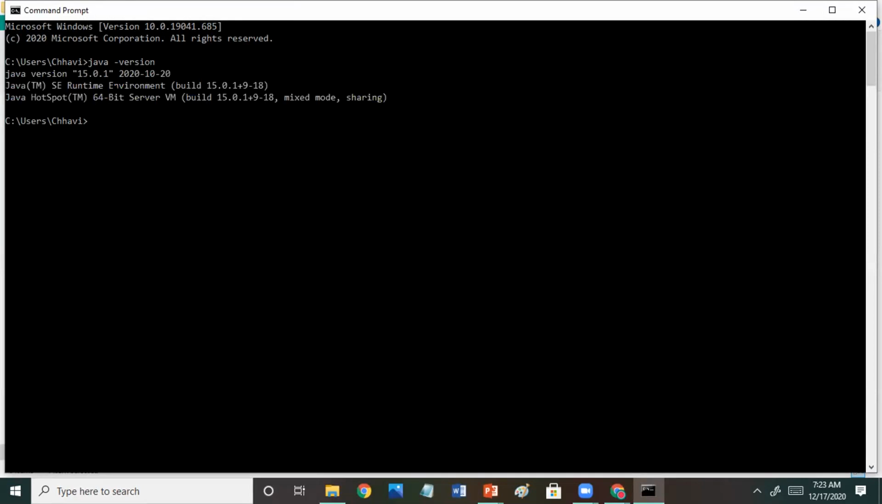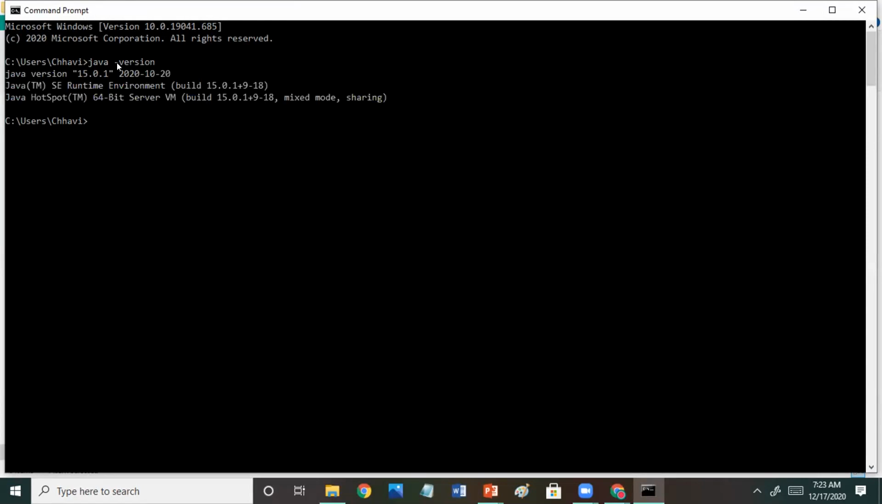Unless you see it here, you are not sure whether Java is installed properly or not in your computer. So it is better to always check from the command prompt how it is installed. Okay.